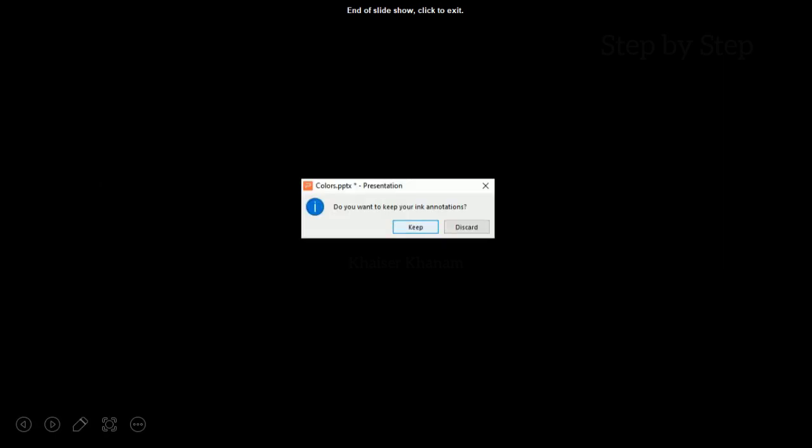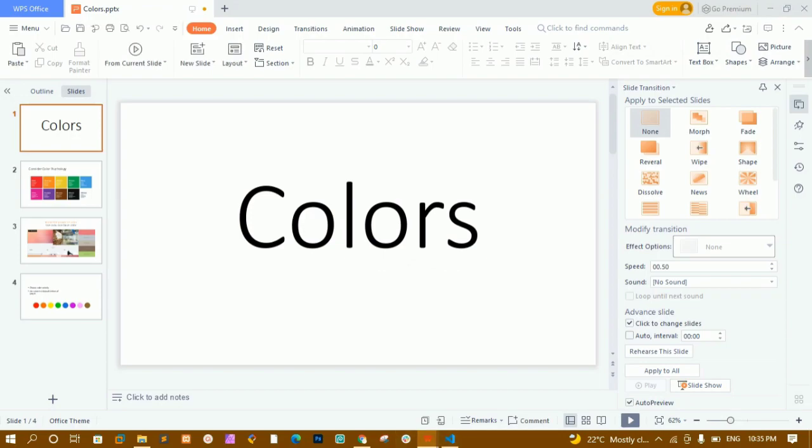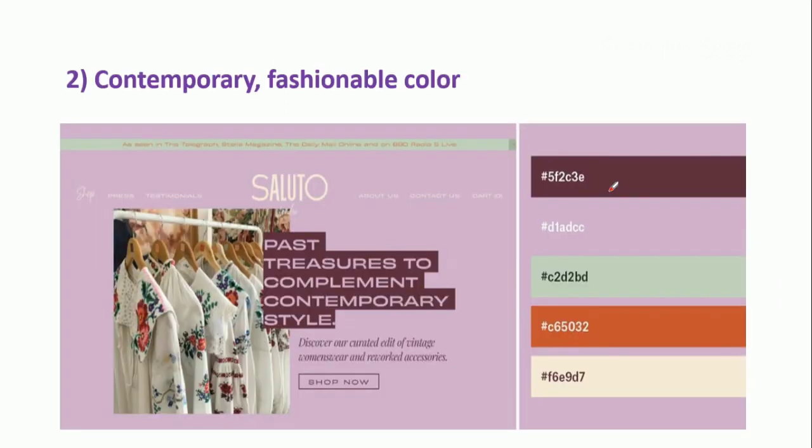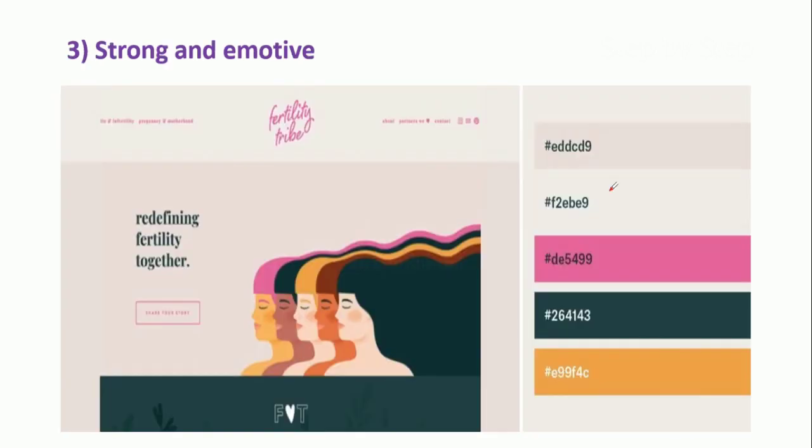Now here I have some examples. Let me show you examples of websites. You can see I have some palettes here. These palettes can be used to make a website. This is the first. You can see how they have selected the colors, and those colors are so attractive. We can look into the website with this palette. This is just an example, not a complete website. It is just an example for reference.